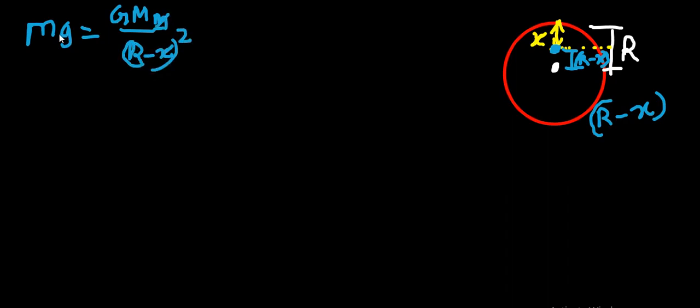The m gets cancelled. Now g can be taken as g dash, because the acceleration due to gravity will be increased when the distance is closer. I'm taking g dash, so g dash is equal to G M by r minus x whole square.